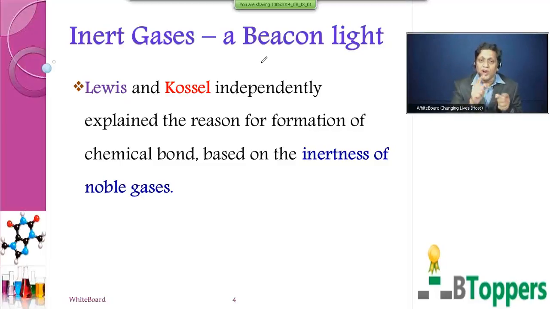See, the very word noble gases comes because of their inertness, because of their showing no tendency to form chemical bond. They do not form chemical bond that easily. So what is it that makes them inert? What is it that is responsible for their inertness?